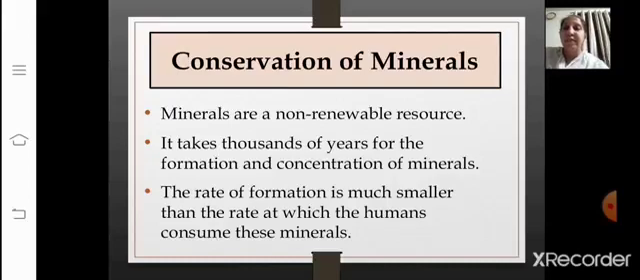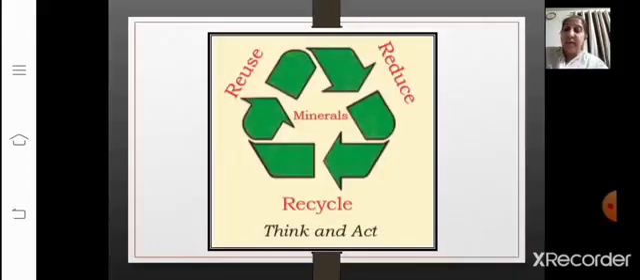So what should be done for that? As I told you, it takes thousands of years for the formation and concentration of minerals, and the rate of formation is much smaller than that of consumption, right? So it is necessary to reduce wastage in the process of mining. Here you can see the 3 R's: reduce, reuse, recycle. This is what everybody has to follow, that we need to have an approach towards this policy: reduce, reuse, recycle. Recycling of metals is another way in which the mineral resources can be conserved.